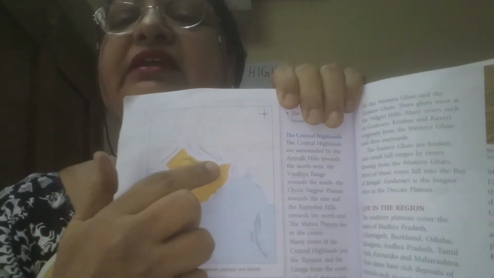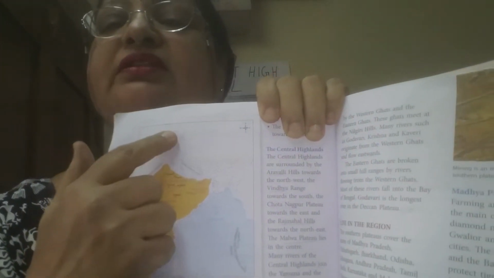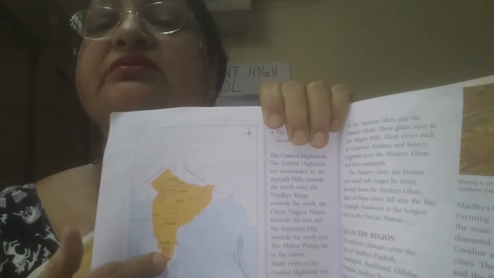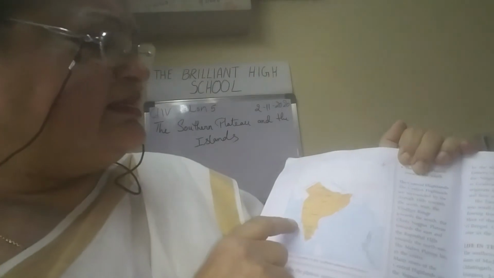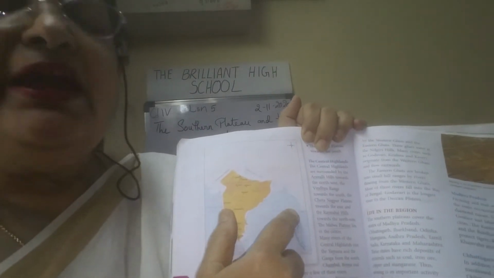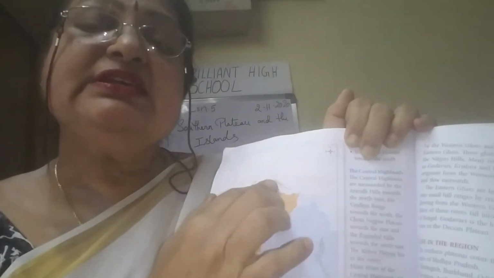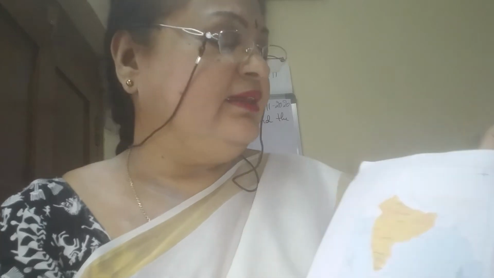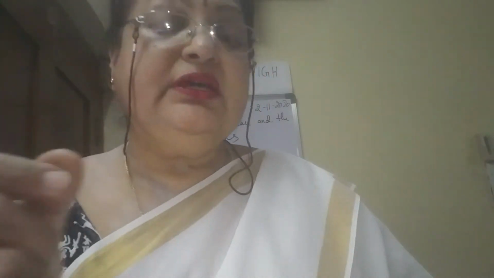See, from the middle it is here, this is the north, and here this is the south, isn't it? And this is west, Arabian Sea, east, Bay of Bengal, Indian Ocean in the south. And here in the northern side, we all know that this is a mountain range, isn't it? Mountains are there here. And now we are going to learn about the plateaus.